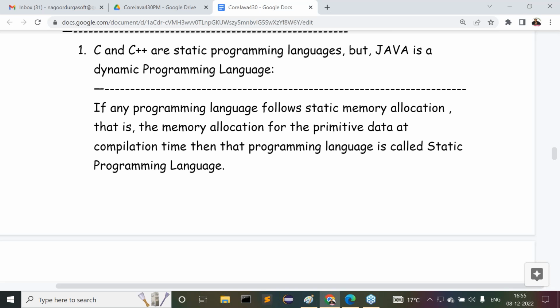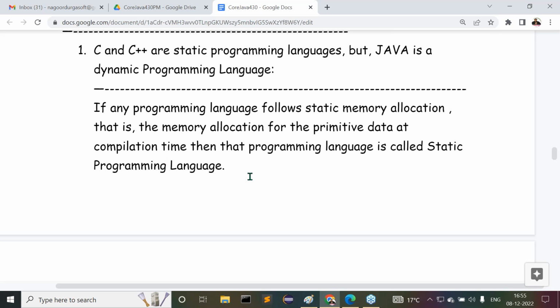If any programming language allows memory allocation for the primitive data at compilation time, then that programming language is a static programming language. Examples for static programming languages are C and C++. In C and C++, memory will be allocated for the data at compilation time, not at run time.